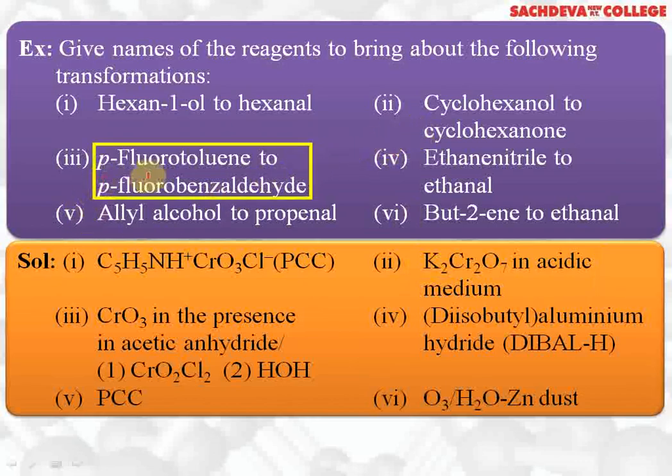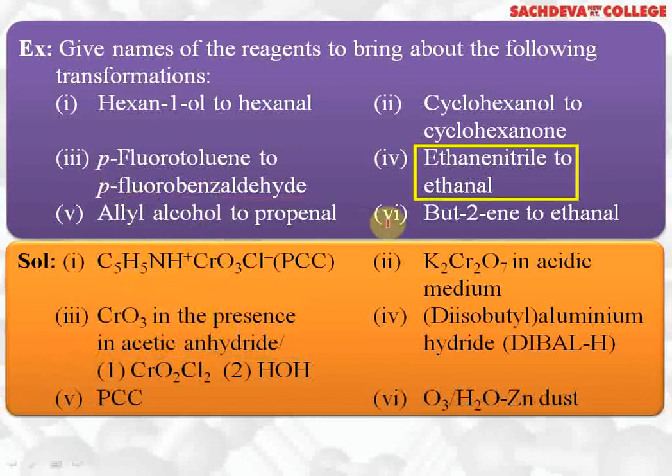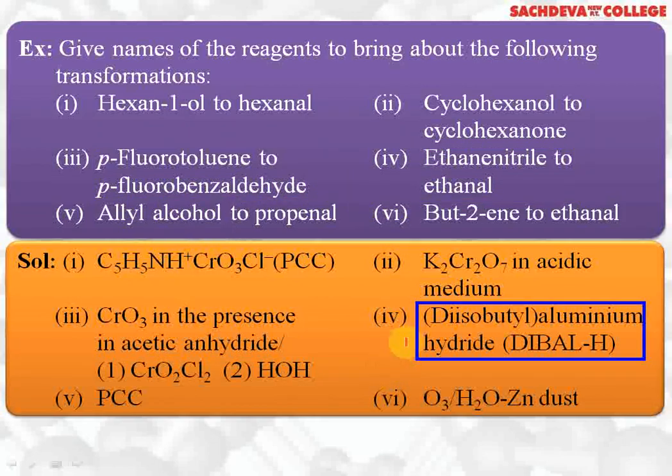Another example is para-fluorotoluene to para-fluorobenzaldehyde. We must use Etard reaction using chromyl chloride followed by hydrolysis. We can also use CrO3 in presence of acetic anhydride followed by hydrolysis. Next we want ethanenitrile to ethanal. We can use diisobutyl aluminium hydride, which will convert ethanenitrile to ethanal containing the same number of carbon atoms.